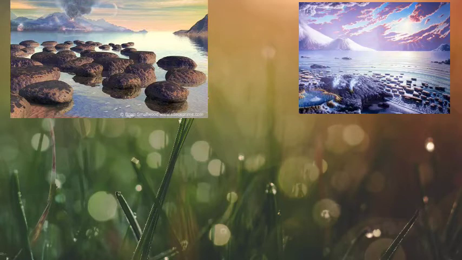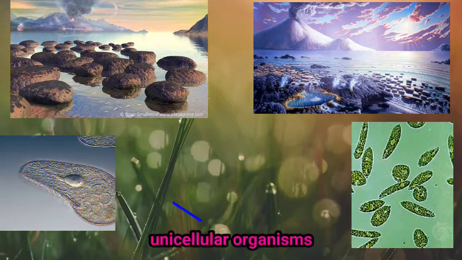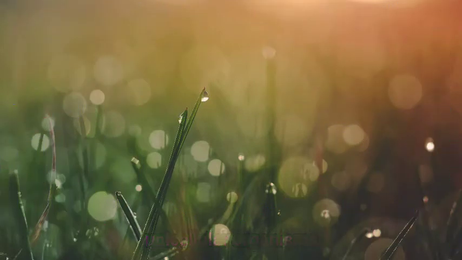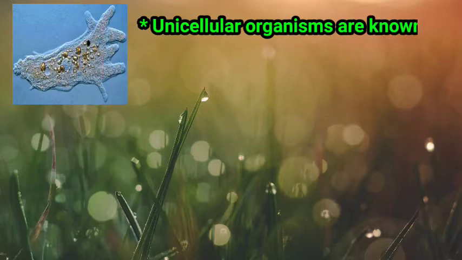Various kinds of unicellular organisms, or living things, first appeared in the water. Unicellular means they have only one cell. Our human body has many cells. Even a small part of our skin has many cells. Then imagine how small or tiny a unicellular organism would be. These unicellular organisms are known as protozoa.